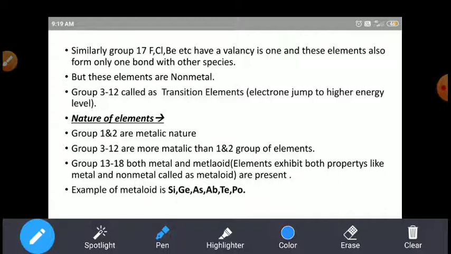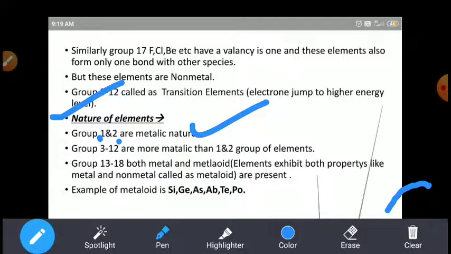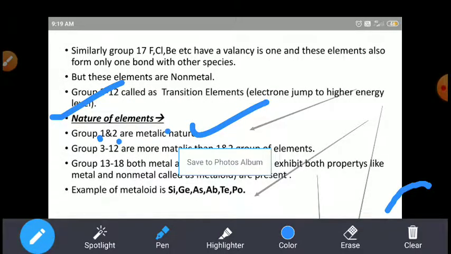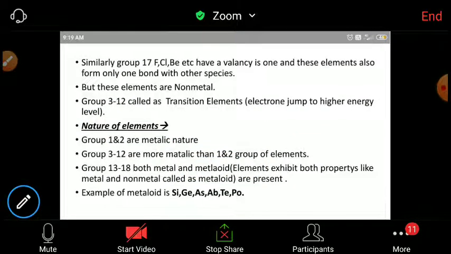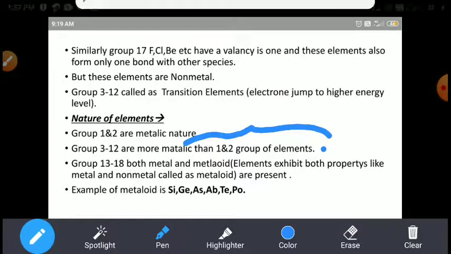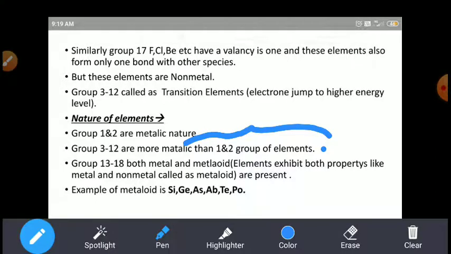Okay, next, nature of element. Group 1 and 2 are the metallic nature, and group 3 to 12 are more metallic than the second group of element. Then 13 to 18 are the metals and metalloids.